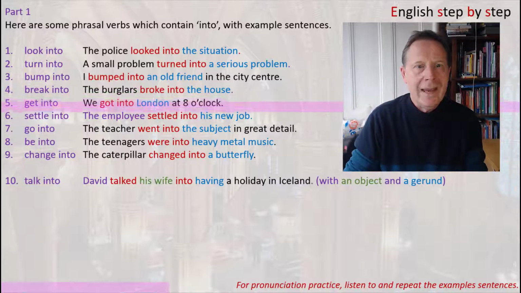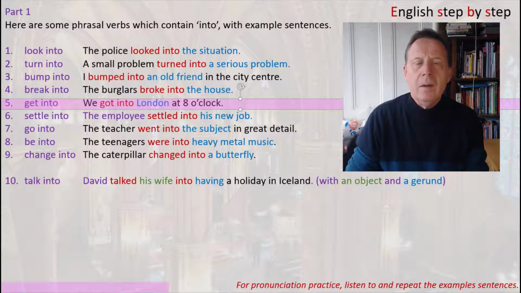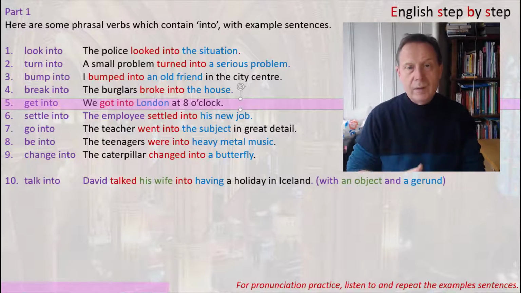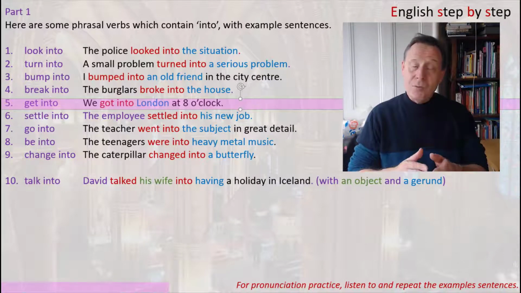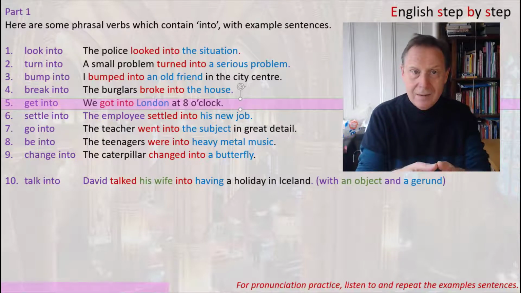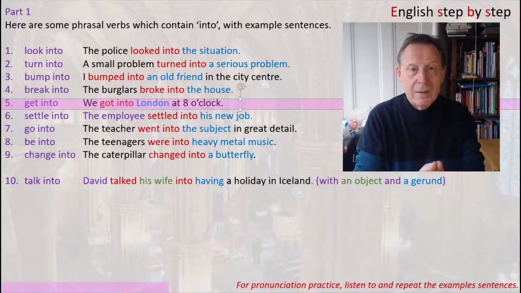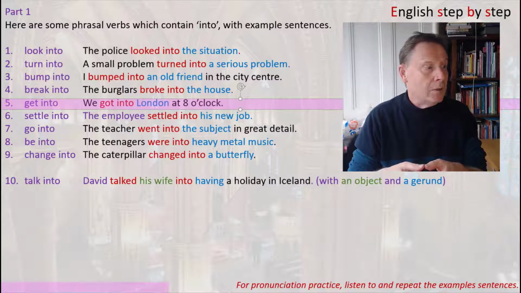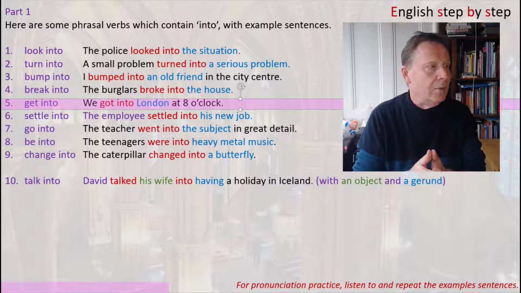Next one, get into. Now, normally this has the sense of arriving in a place or arriving in a situation. Let's look at the example sentence. We got into London at 8 o'clock. So in this case, it's arriving at a place. You can say, we got into London, or we got into the city centre, or we got into Paris, or we got into the town. So it can also be used with situations.